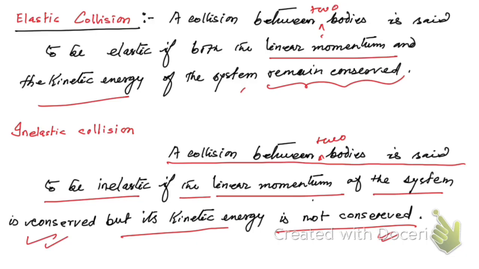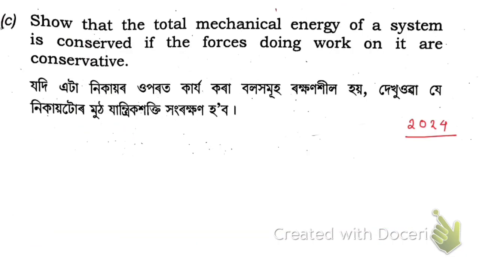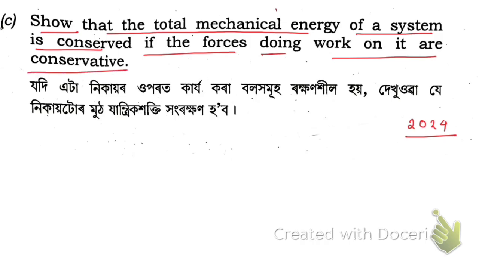Now let me take the next question. Next question is, prove that the total mechanical energy of a system is conserved if the forces doing work on it are conservative. Okay, that means we need to prove that the total mechanical energy of a system is conserved. That means that it remains constant during the work done by a conservative force. So let me prove this. This was asked in 2024.